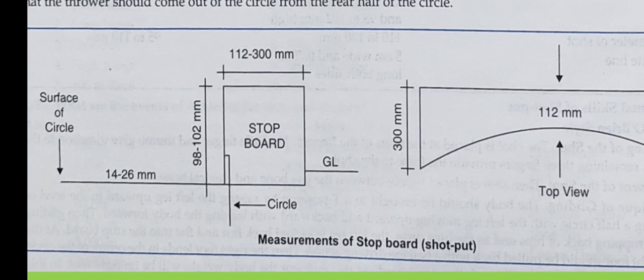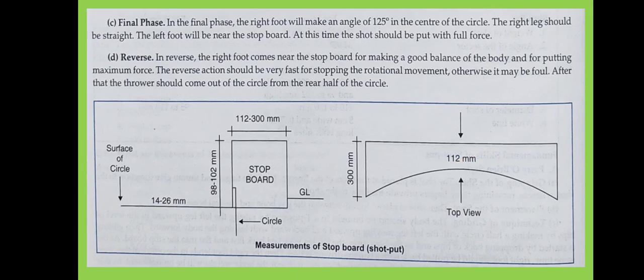I hope that with the help of this you will get an idea, but maybe you may have a lot of doubts about how this ground is prepared. When we talk about the shot, what is the diameter of the shot, how it is measured, what the weight of the shot is for males and females, which is different.